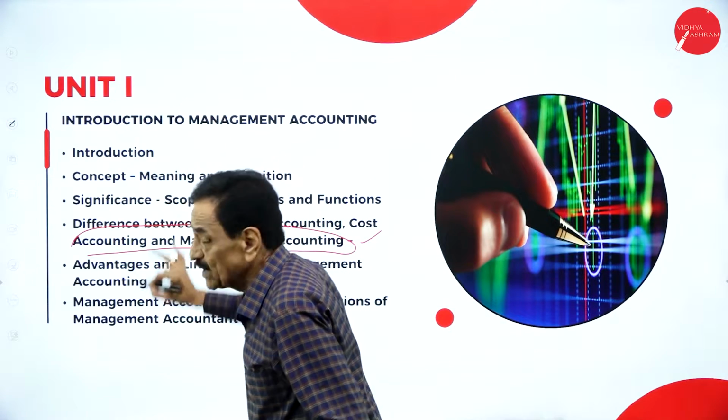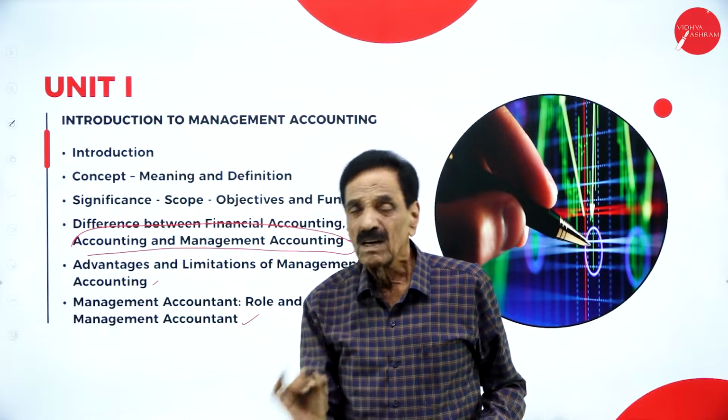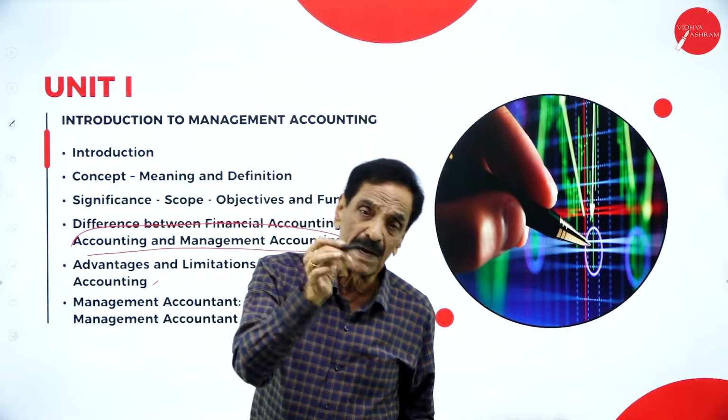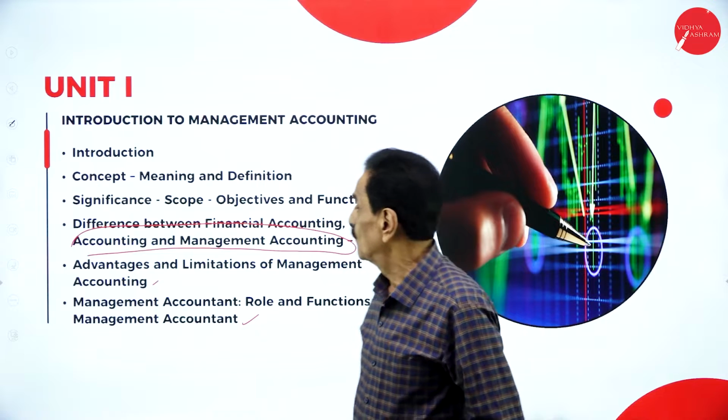In the introduction to management accounting, we are going to deal with what management accounting is, the difference between management accounting and financial accounting, and the difference between management accounting and cost accounting. You are going to take the differences one by one.